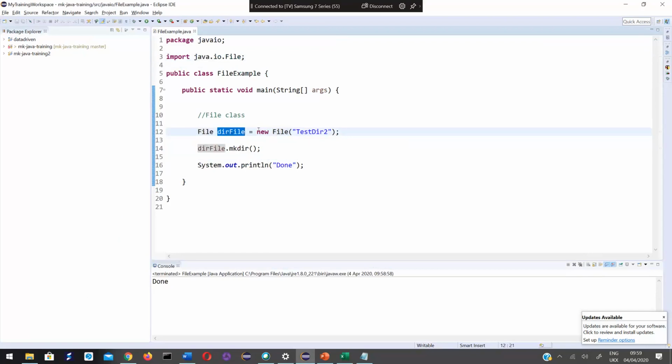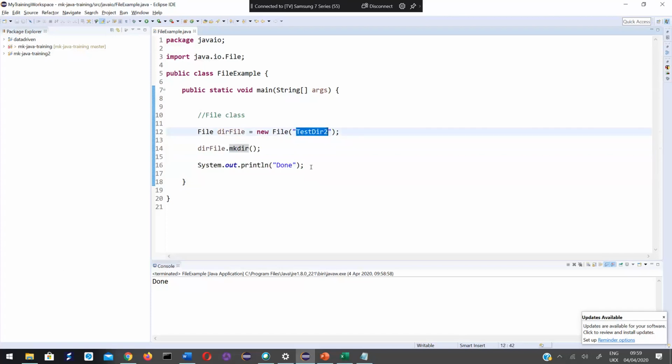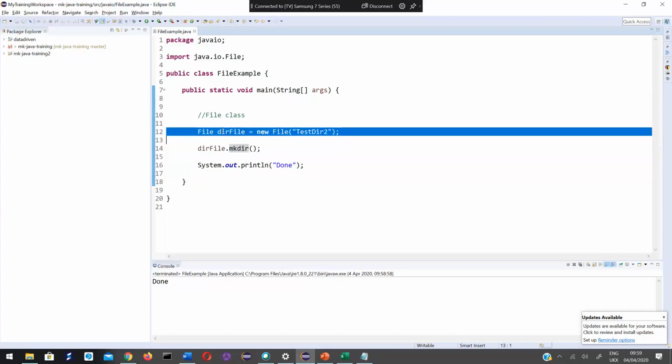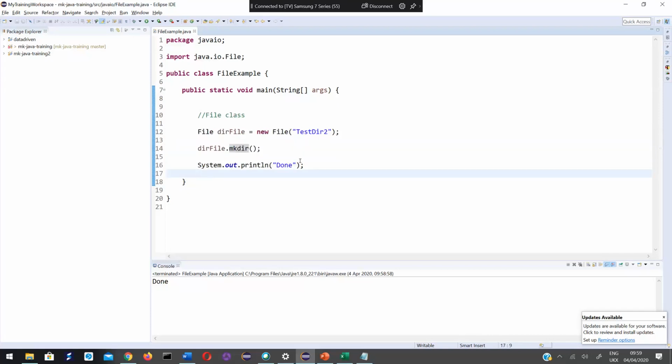While creating the object, I am calling this constructor and passing the directory name which I want to create. Then I am calling this mkdir method on this object. When this line gets executed, the directory gets created. It doesn't get created in the previous step. So this is how you create a directory.